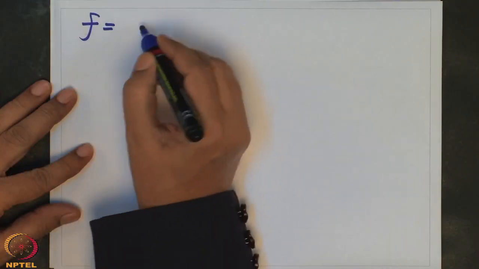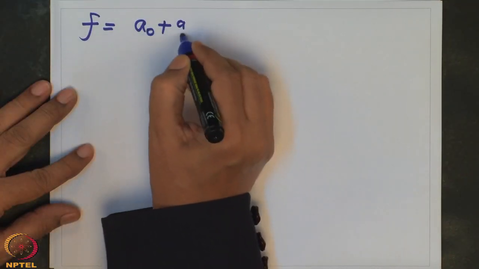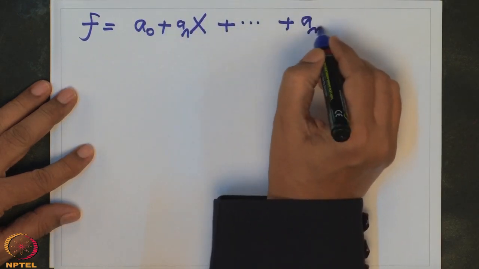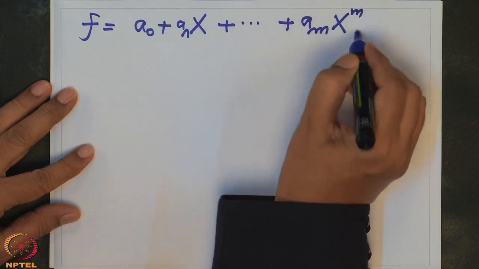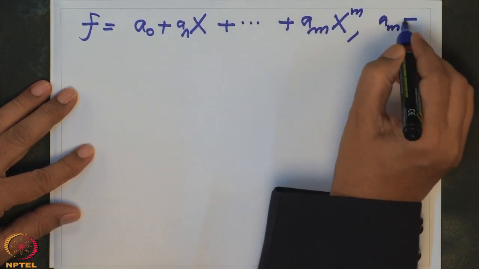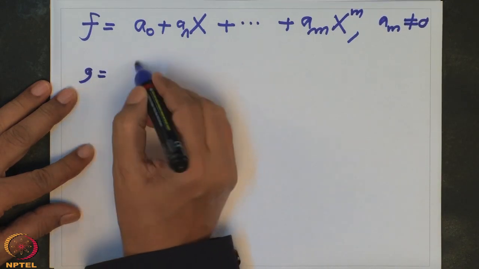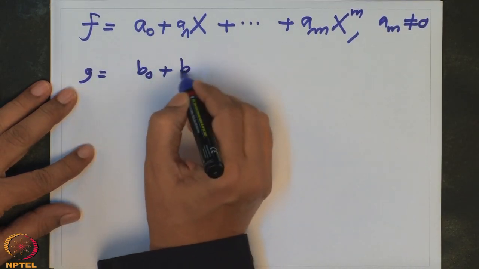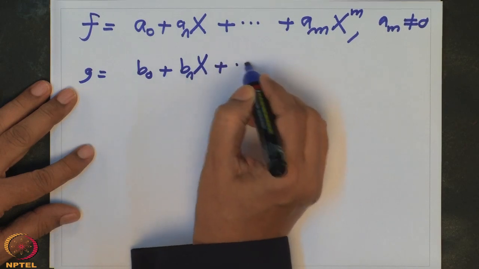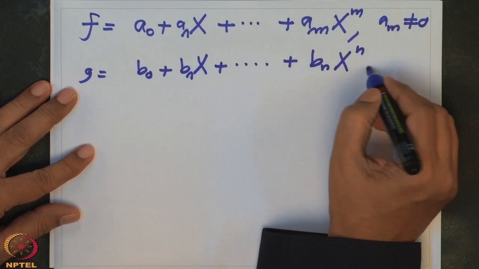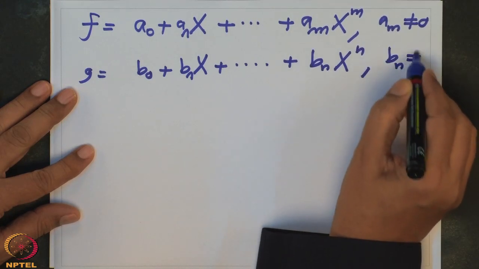Let me write it only once. Say f is a0 plus a1x and so on up to am x to the power m, where am is non-zero, so m is the degree of f. G is another one, b0 plus b1x plus up to bn x to the n, where bn is non-zero.